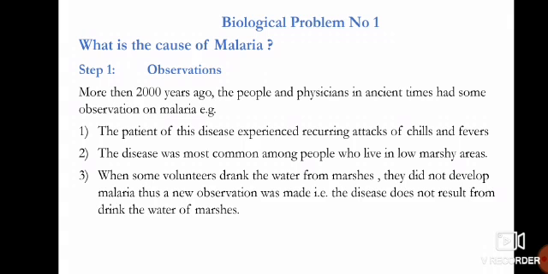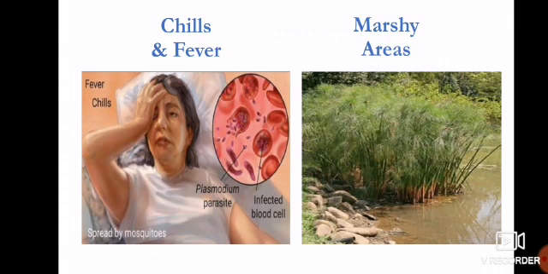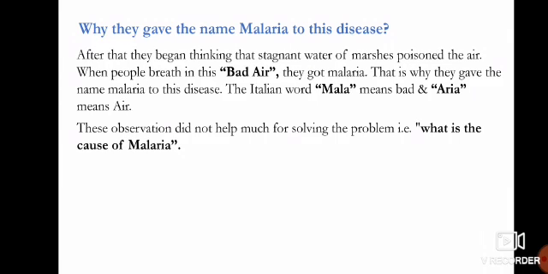When some volunteers drank water from marshes, they didn't get malaria. Thus a new observation was made: drinking water of marshy areas isn't the cause of malaria. They then began thinking that the stagnant water of marshes poisoned the air, and when people breathed in this bad air, they got malaria.